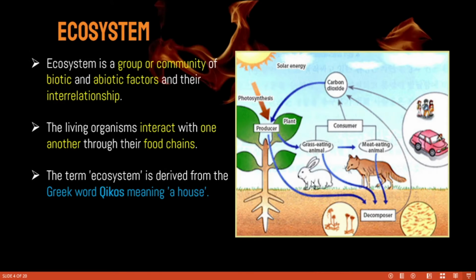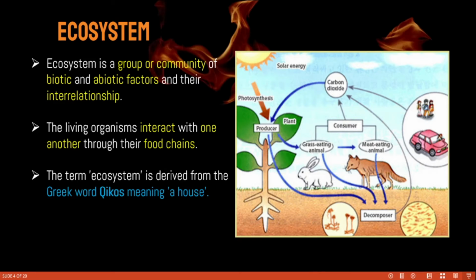This one, see, a rabbit is an organism depending on plants for getting food. So rabbit is called a primary consumer, or we can say herbivore. Herbivores are nothing but animals which eat only plants. And look at this, it's a large animal. It's nothing but a wolf, depending on the rabbit for getting food.